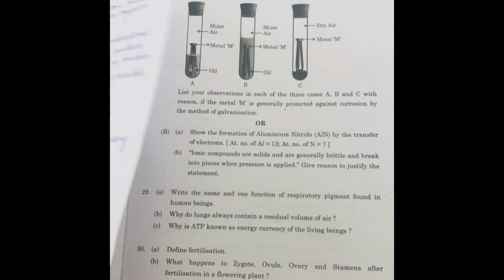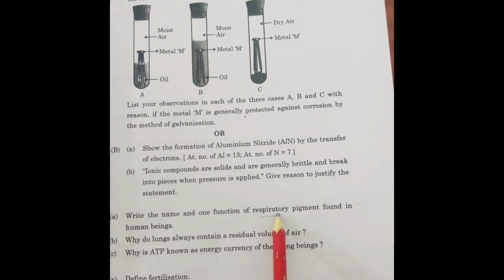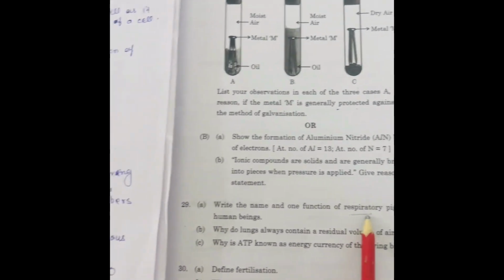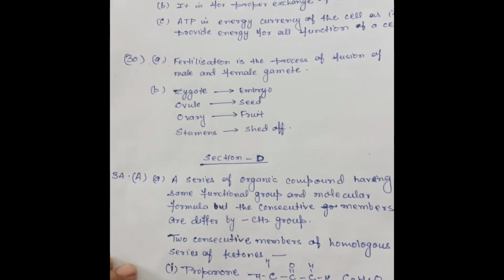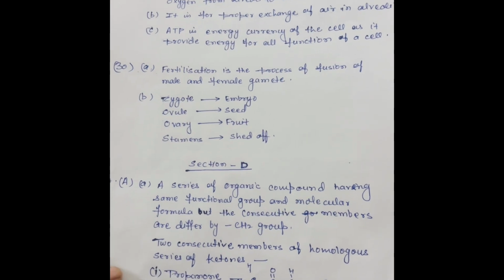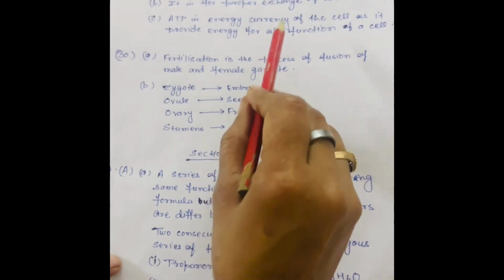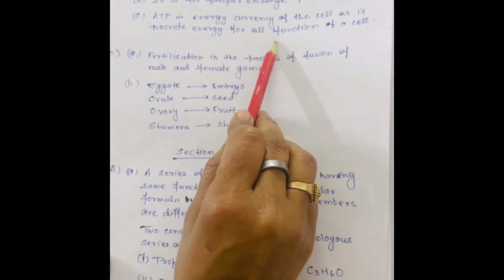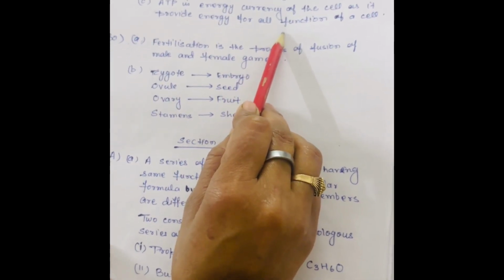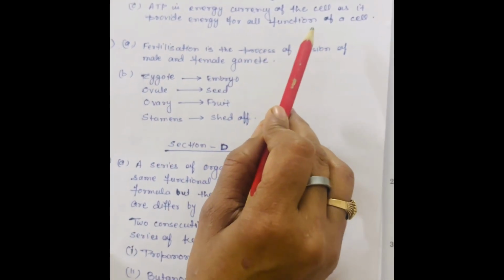Question number 29. You have to write the respiratory pigment, which is hemoglobin, and the function of hemoglobin is to transport oxygen. Now, what is the value of the residual volume of air? It is for the proper exchange of air in the alveoli. ATP provides energy to the cell and each body part for doing their work, so it is known as the energy currency of the cell.